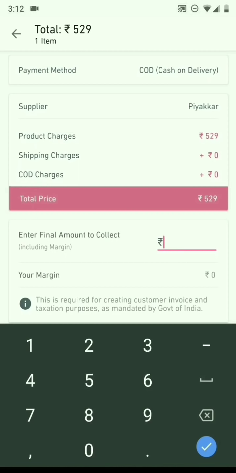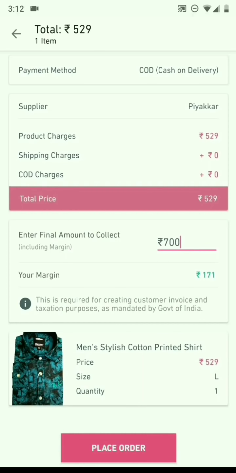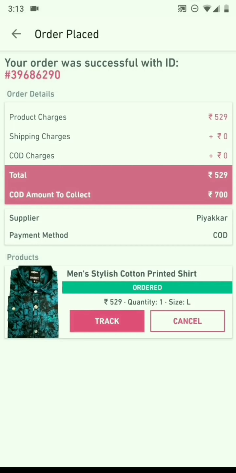This is the final screen before placing an order, where I have to tell Meesho how much margin I want to add for this product. If I select 700 here, you will see that I will make a margin of 171 rupees on this product because the product price is 529. So 700 minus 529 becomes my margin. If I select 700 here, this means that Meesho will collect 700 in cash from your customer and transfer the margin of rupees 171 safely to your bank account. Remember that customer will never get to know the actual price of the product. Finally, I click on place order and my order will be placed.